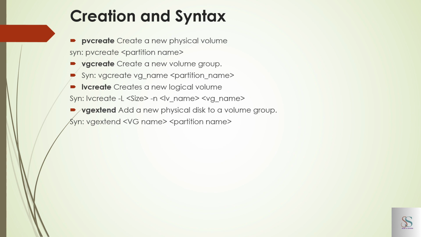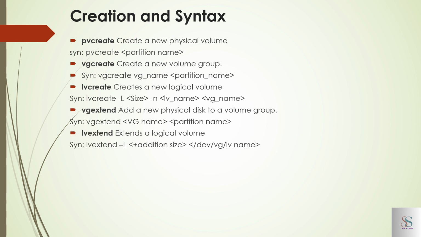First we need to extend the VG name which is mapped to the partition. Then we can extend the logical volume. Use lvextend -L with the additional size you need, for example plus 2 GB, 4 GB or 8 GB, or use M if you need MBs. Then give the mount point path: /dev/vgname/lvname.